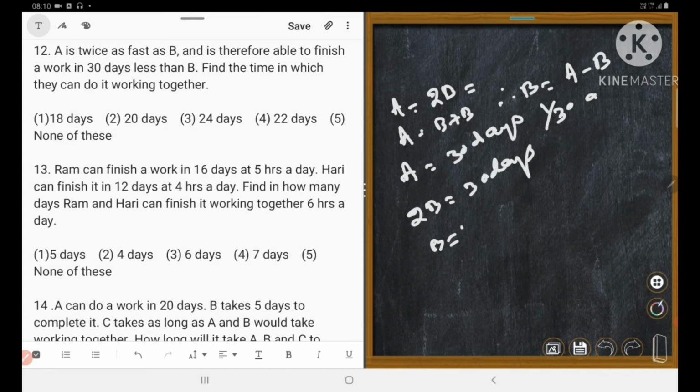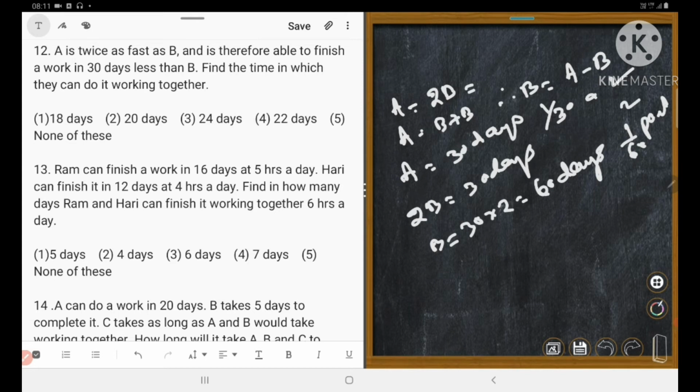That is 30 into 2 is equal to 60 days. Okay, 60 days, or 1/60 part. Could you understand? In 1 day A will do the 1/30 part and B's 1 day's work is equal to 1/60 part.